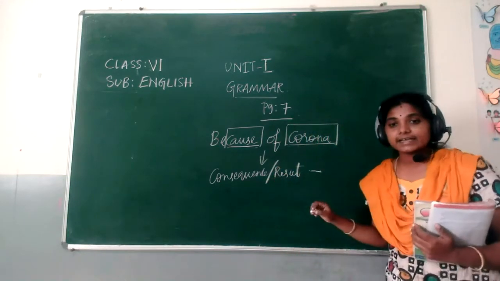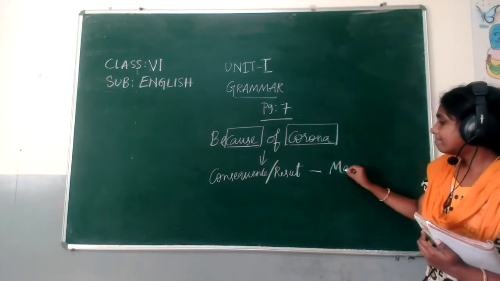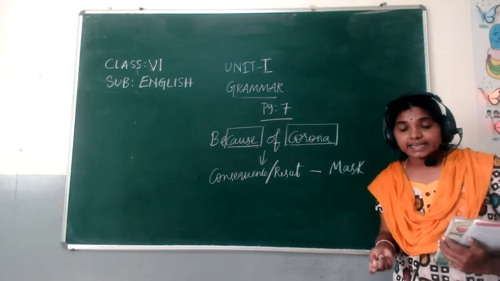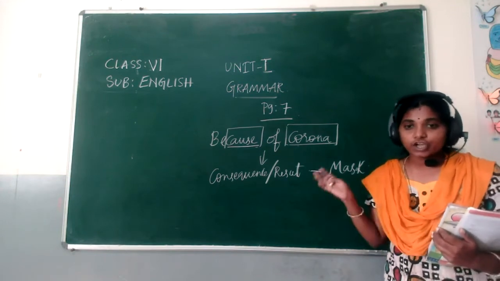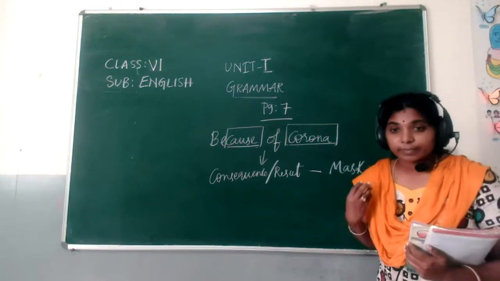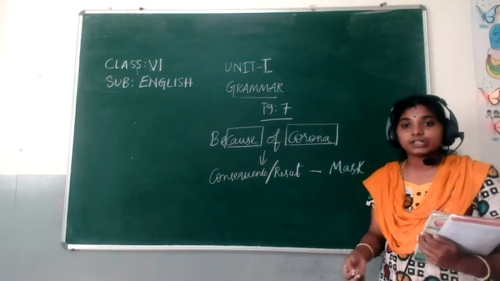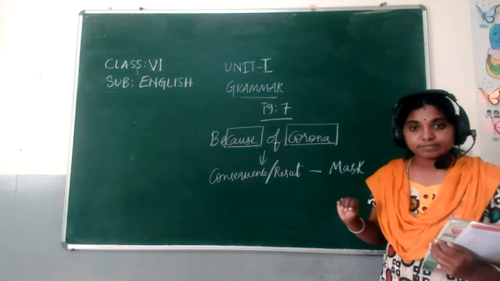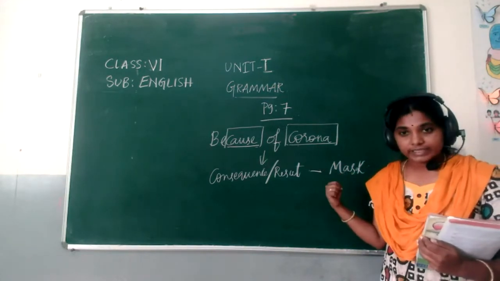What is the result? We all are wearing masks, using sanitizers, taking all necessary steps to be healthy. We are also consuming vitamin C tablets and iron capsules. Yes, all those are consequences. I hope I am clear in explaining cause and consequence.